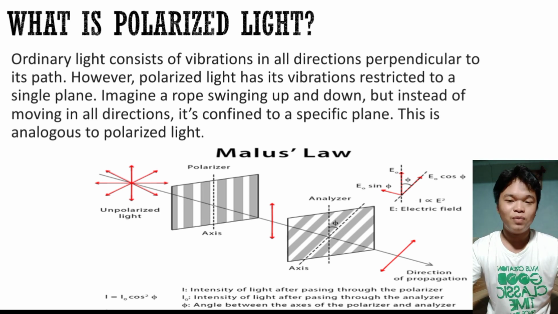As I have said earlier, Malus' law is a fundamental principle in the realm of polarized light because it describes the relationship between the intensity of linearly polarized light and its interaction with an analyzer.